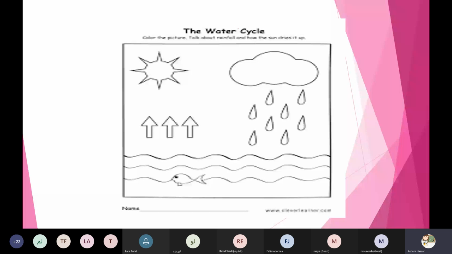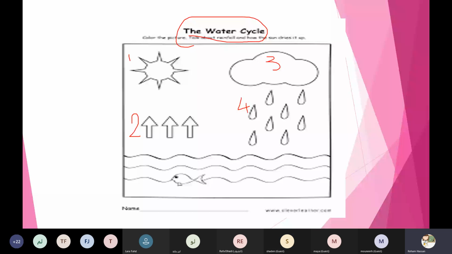Yes, teacher. Well, here, Shadon, the water cycle started by the sun, and sun, water vapor, and clouds, and rain. Thanks a lot, honey. Sun, water vapor, clouds, and rain.